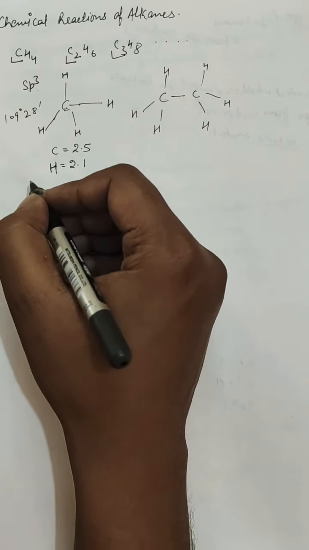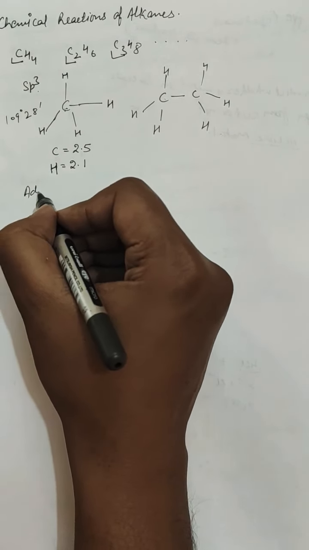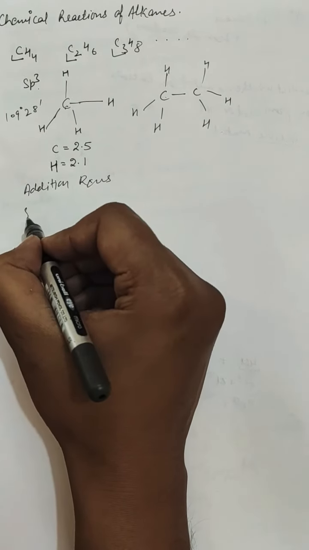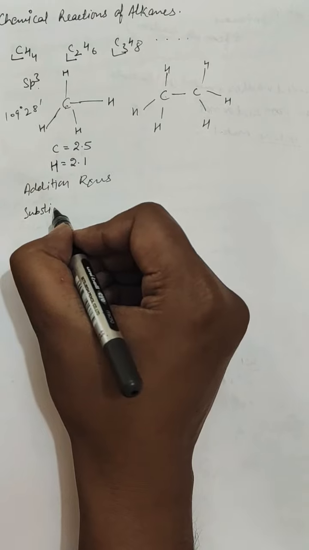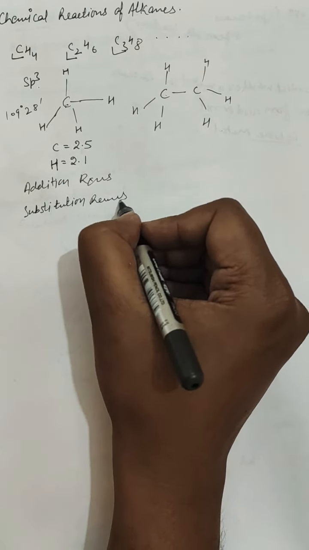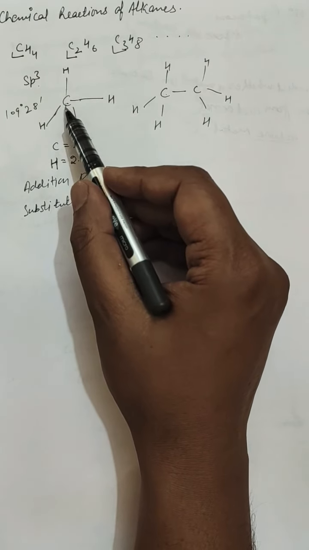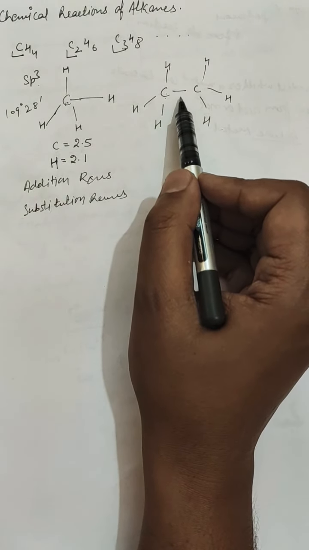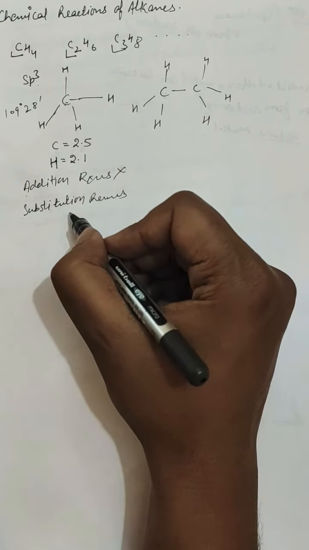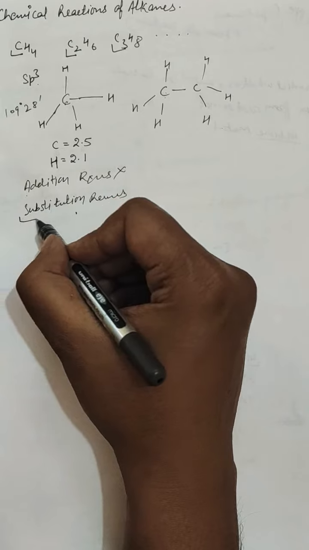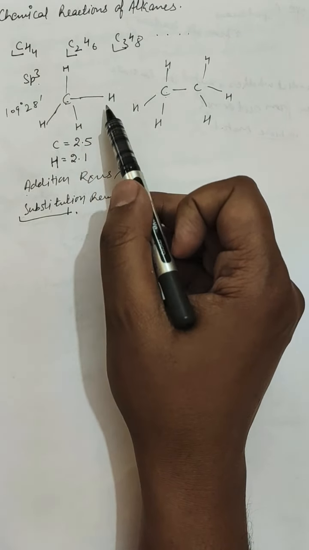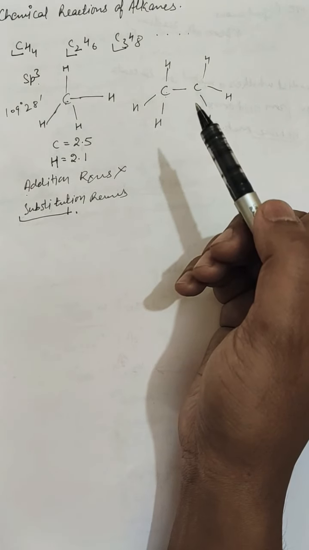So there are different types of reactions, like addition reactions and substitution reactions. As I told you earlier, molecules of alkanes are fully saturated, so there is no scope for addition, whereas in a substitution reaction there is a substituent. Substitution means replacement of an atom by some other atom.